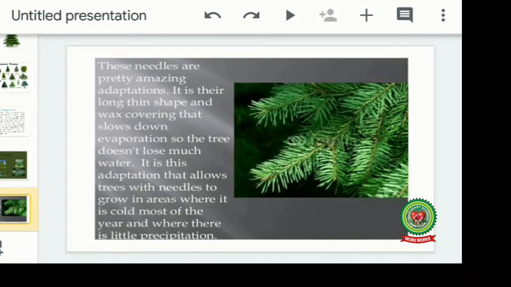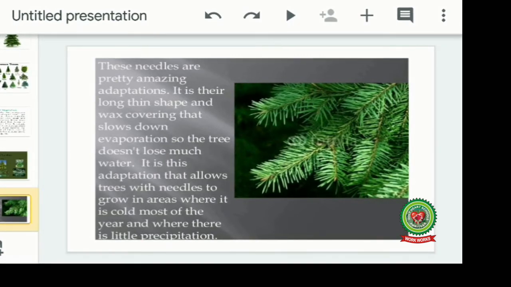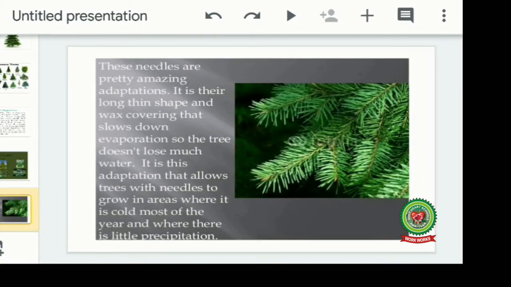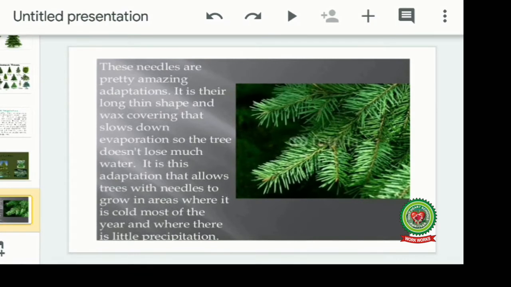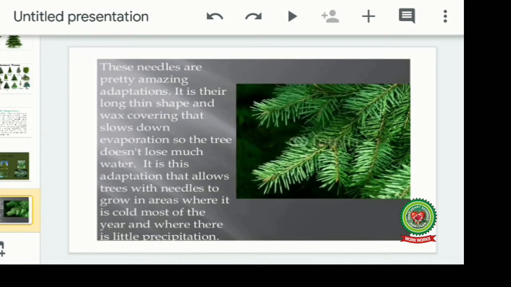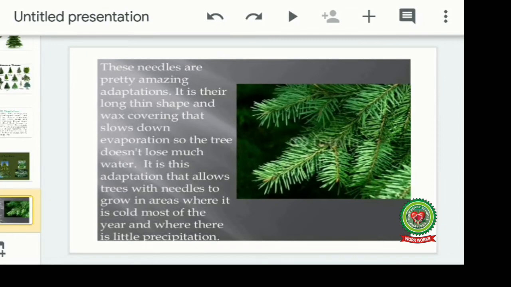It is their long thin shape and wax covering that slows down evaporation, so trees do not lose much water. It is this adaptation that allows trees with needles to grow in areas where it is cold most of the year and where there is little precipitation. That is the reason we get the maximum needle-type trees in the higher altitudes of the regions, especially in the taigas.